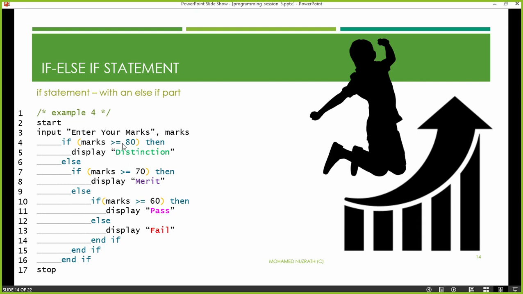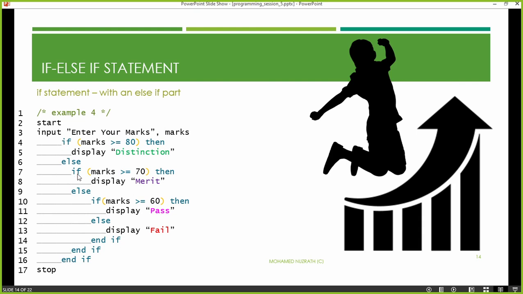Assume a person has scored 90 marks. Then in line number 4, if 90 is greater than or equal to 80, that is true, so it will do line number 5, which means display distinction. See the rest of the code, line number 6, that says else. The if that starts in line number 4 ends in line number 16 with end if.